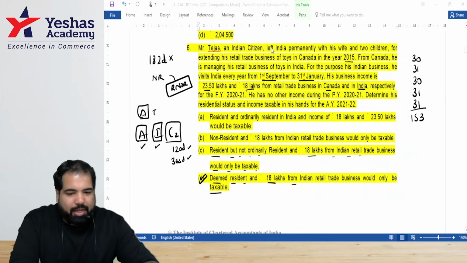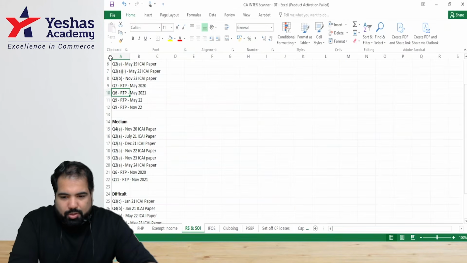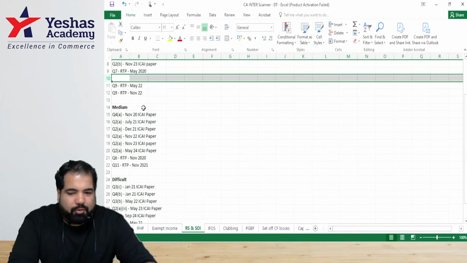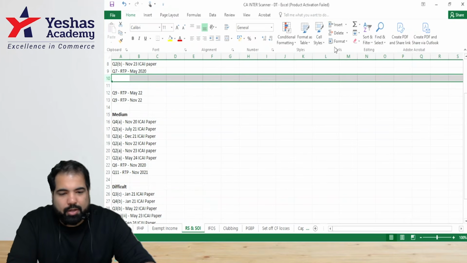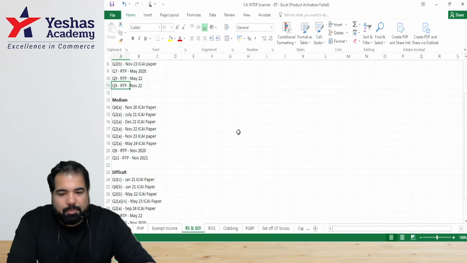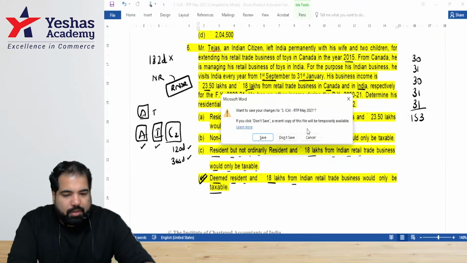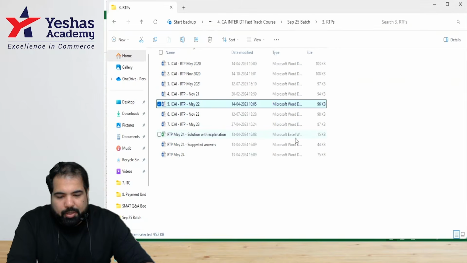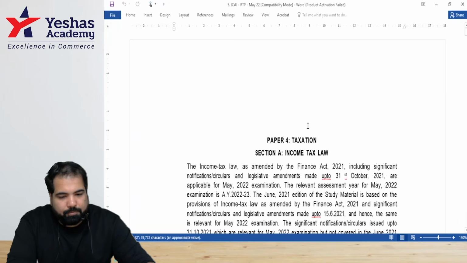Everyone good? I'm again moving this one also, guys, from question number 6, and I'm moving it to difficult. Every time we are stuck somewhere or we have multiple different views, I'll move it to difficult. All right. Perfect. We move to question number 9, RTP May 22, ending this year. RTP May 22, question number 9.